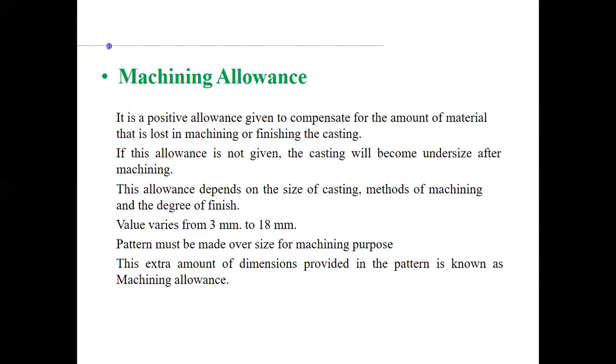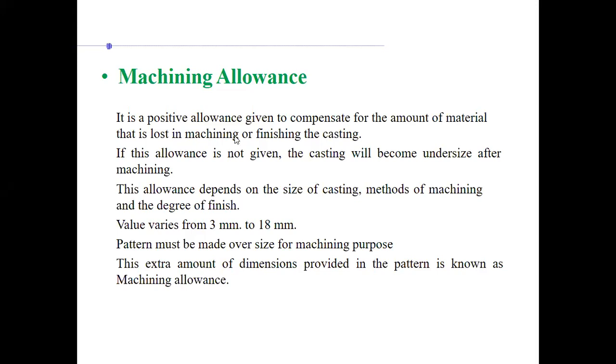Okay, so this is also done to improve the surface finish. As we'll see here, it is a positive allowance given to compensate for the amount of material that is lost in machining or finishing the casting. To improve the surface finish, you'll do machining.